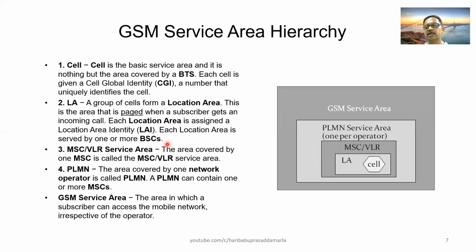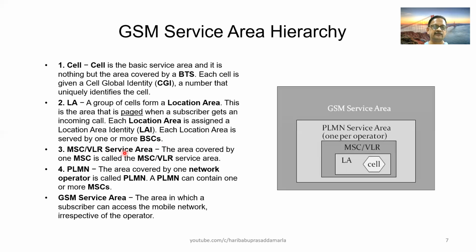So the area covered by a location area can be within one BSC or more than one BSC also. The entire location area may be of two BSCs, for example, or it may be part of one BSC and part of another BSC also.